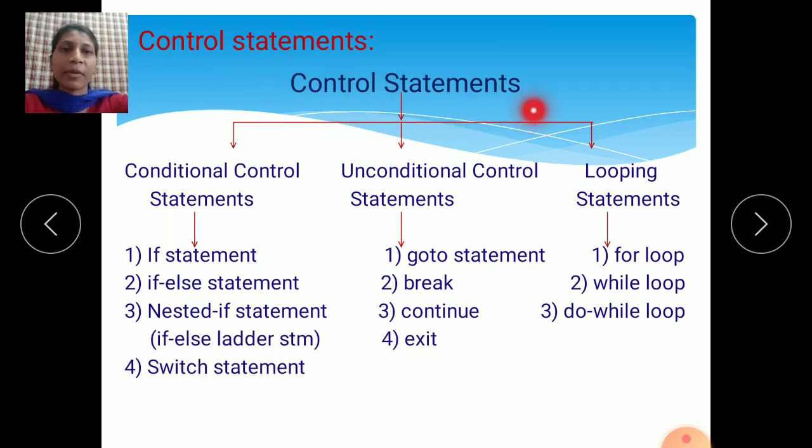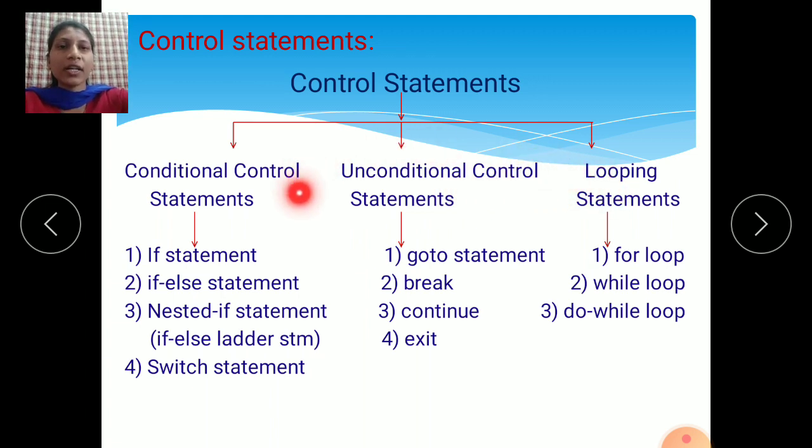There are three types of control statements. First one is conditional control statements, then unconditional control statements, and looping statements. These are the three types of control statements that we use in our C program.